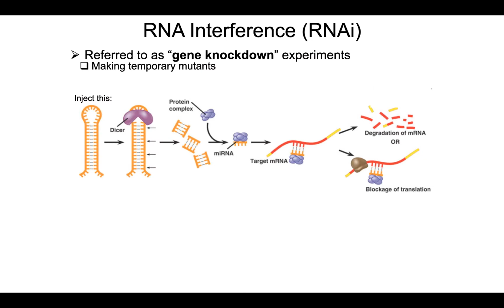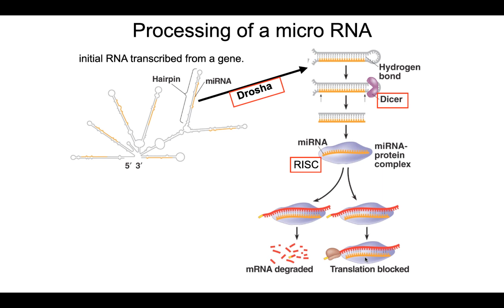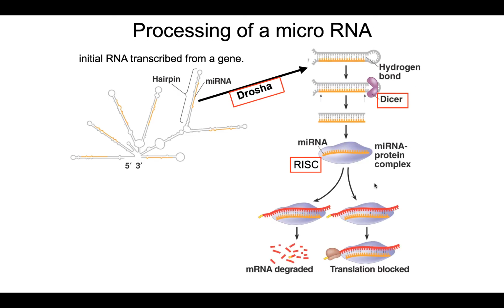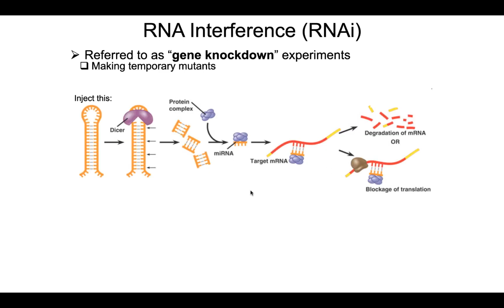Now, researchers, maybe a couple decades ago, discovered this system, discovered that almost all cells have Drosha, have Dicer, have this RISC complex. And what they did is used these proteins, these enzymes, used the natural ability of processing microRNAs to force the cells to make microRNAs of the researcher's choice.